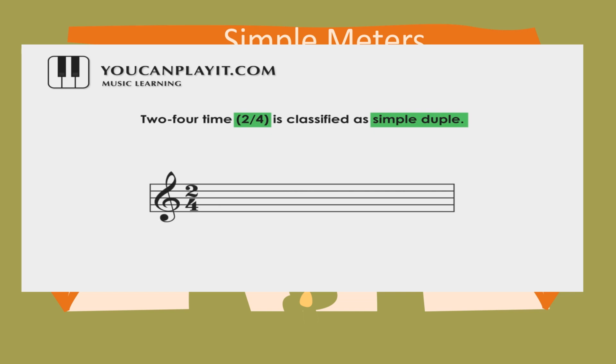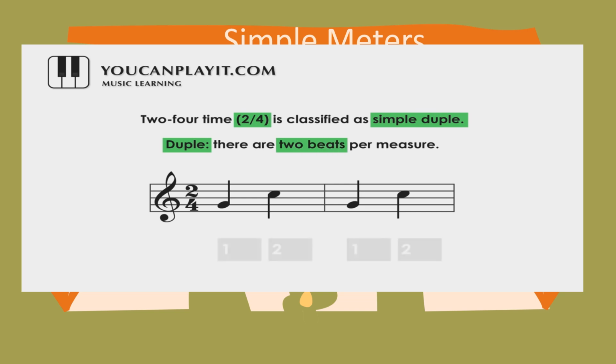So this is an example of 2/4 time signature. There are 2 beats per measure, like this. Another example.